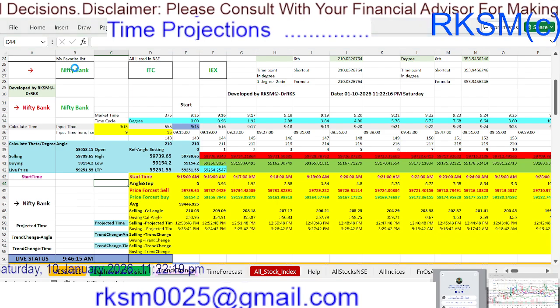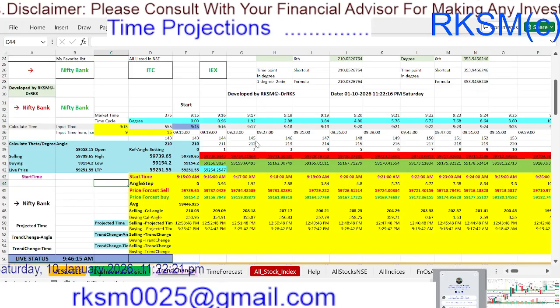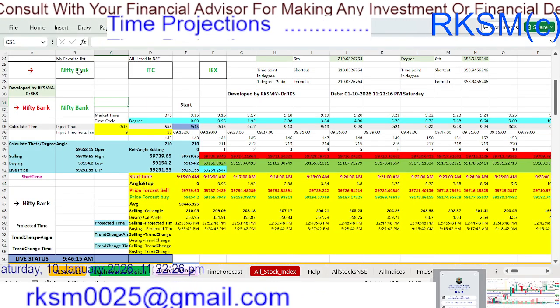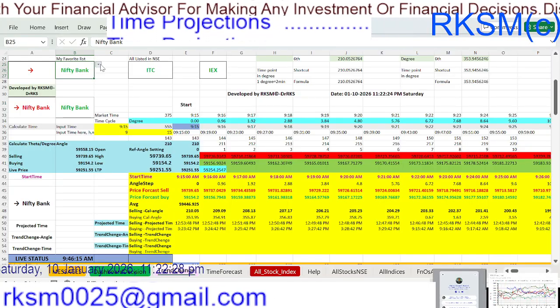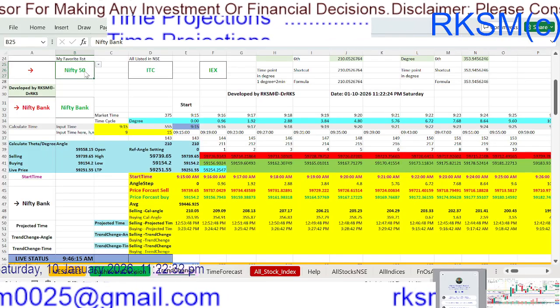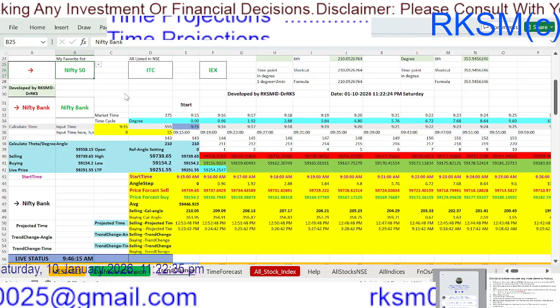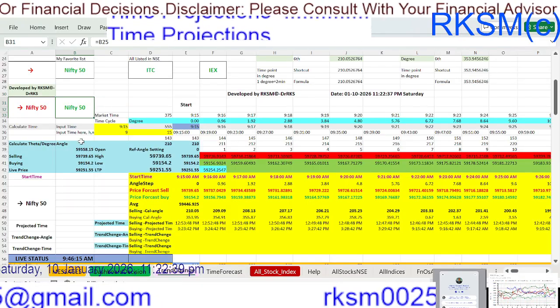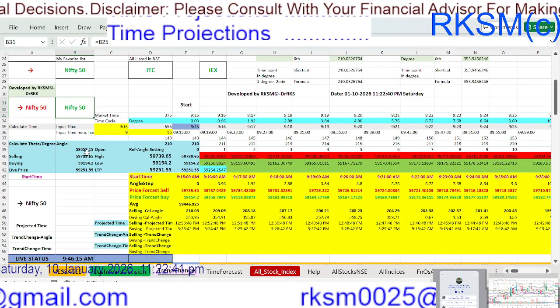This is what we have done: we have integrated a lot of things, and we did a lot of coding on this in Microsoft VBA, Visual Basic. Suppose we select the Nifty here. I am just demonstrating a few of them. Suppose we have selected Nifty here. You can see Nifty has come here. Everything is dynamic, see the data will change.